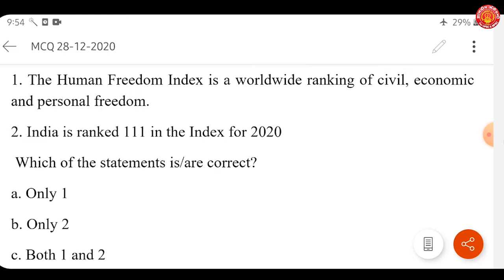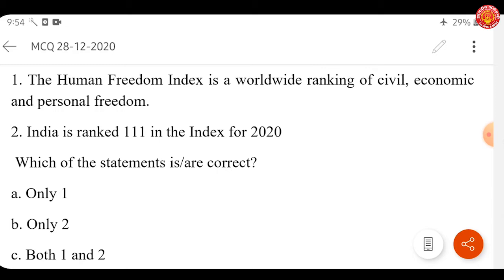And apart from that, we need to see what is Human Freedom Index, what are its indicators, and on what basis has India been given a rank of 111. What is India's ranking for the year 2019? We will see all this. So it is a worldwide ranking of civil, economic, and personal freedom. India has been ranked 111 for 2020, and you need to know this. It was higher by 17 spots in 2019, when India was ranked 94.